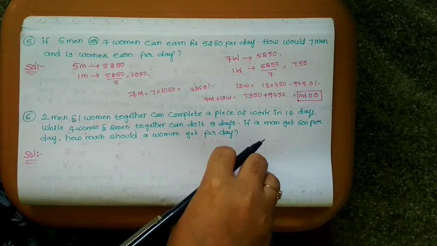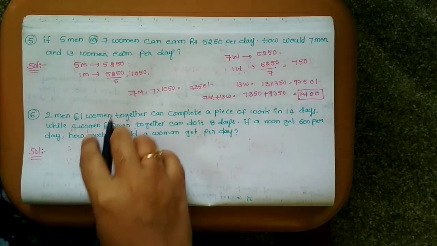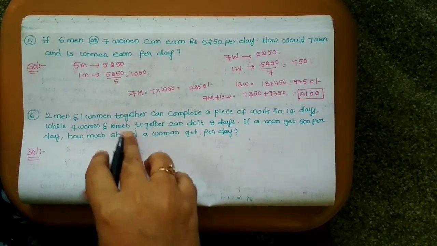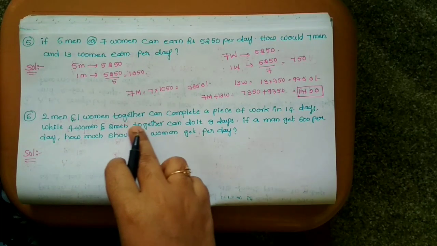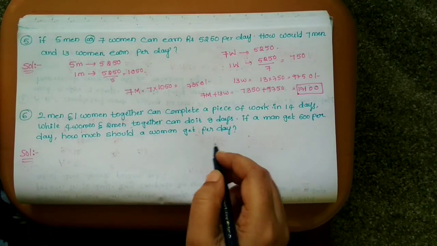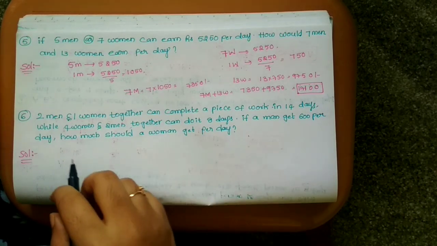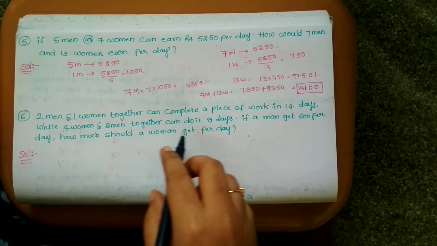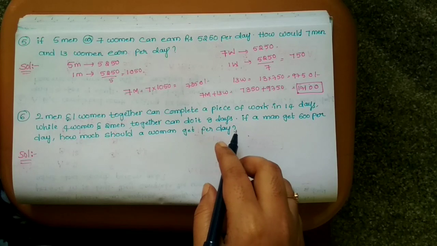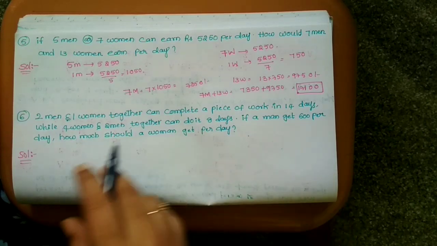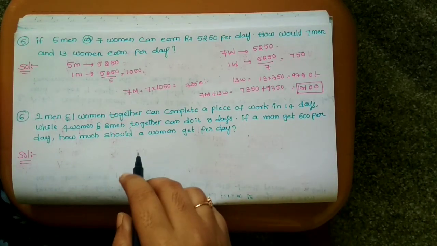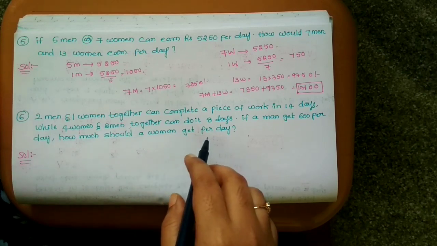Next. 2 men and 1 woman together can complete a piece of work in 14 days, while 4 women and 2 men together can do it in 8 days. If a man gets 600 per day, how much should a woman get per day?